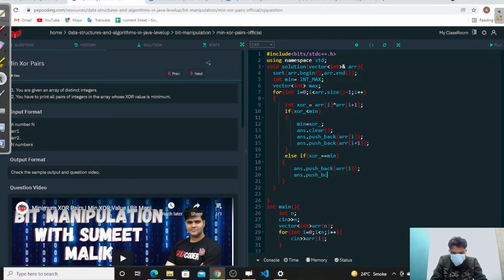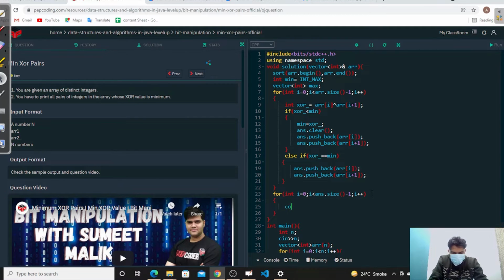back array I plus 1. Okay, so after that we take a for loop: for int I equal to 0 and I less than answer dot size minus 1 and I plus plus.